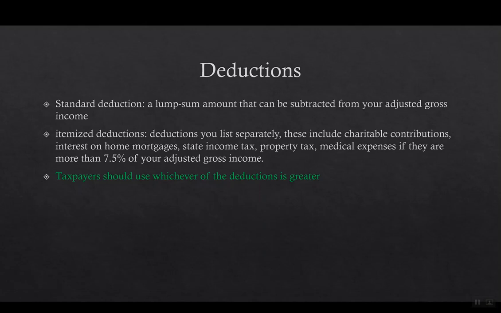We also have something called deductions. So one type of deduction is called a standard deduction. It's just a lump sum amount that can be subtracted from your adjusted gross income. There's also an itemized deduction where deductions are listed separately. Deductions can include charitable contributions, interest on home mortgages, state income tax, property tax, medical expenses, but only if they are more than 7.5% of your adjusted gross income.